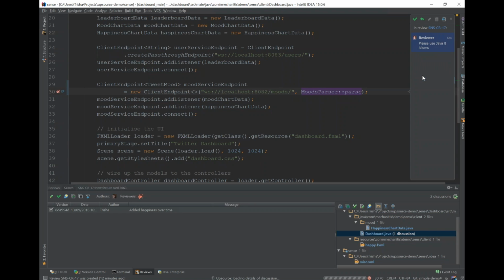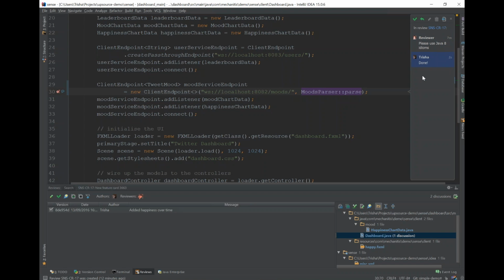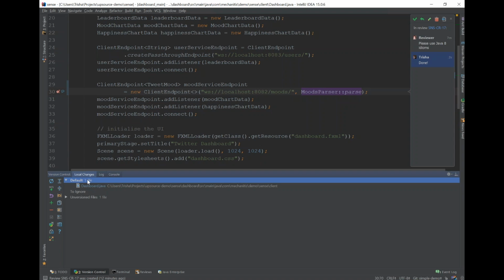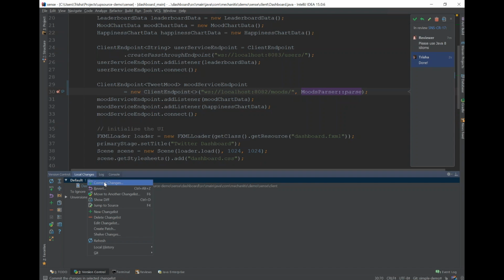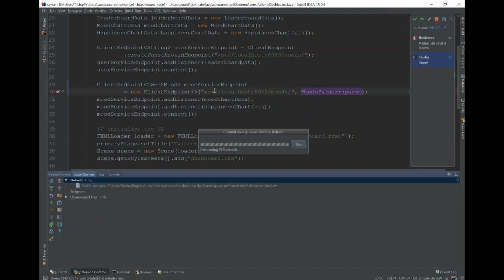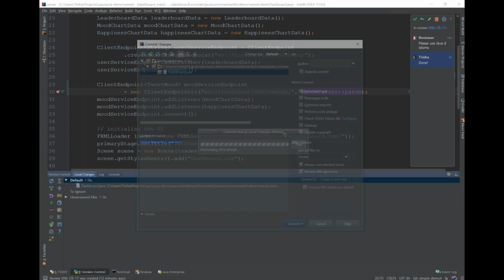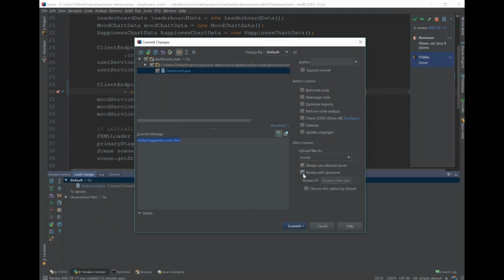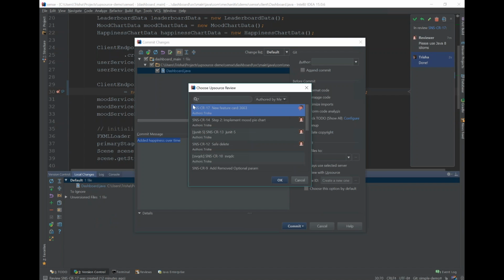What I could do, of course, is get into a discussion here. I could say, oh, I didn't think we were using Java 8 in this project, or actually, I'm halfway through some sort of refactoring, so I'll come back to that later. But in this particular case, what I wanted to say was, oh, thanks very much for your feedback. I've made that change. So now I've made that change, what I want to do is commit that change. And I want to attach this new change to the review that I'm working on.